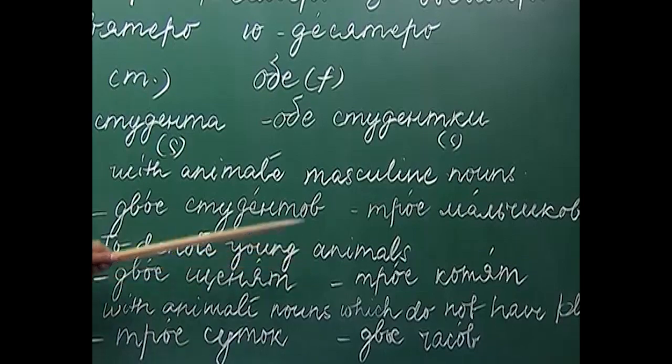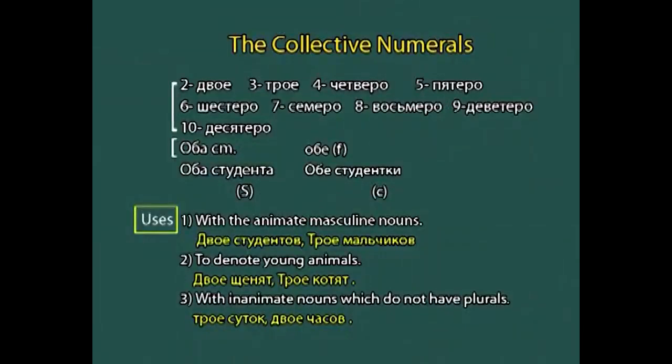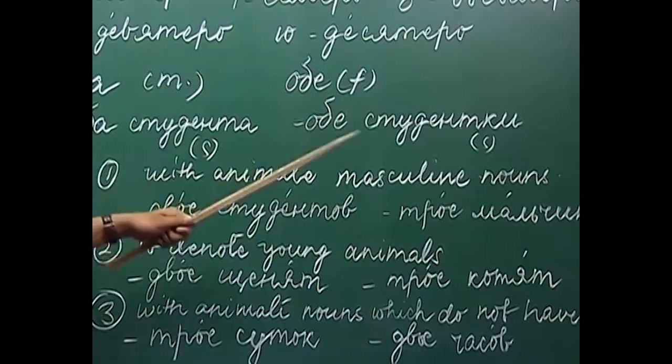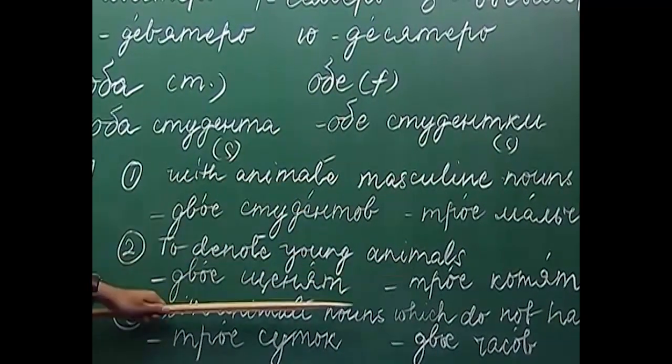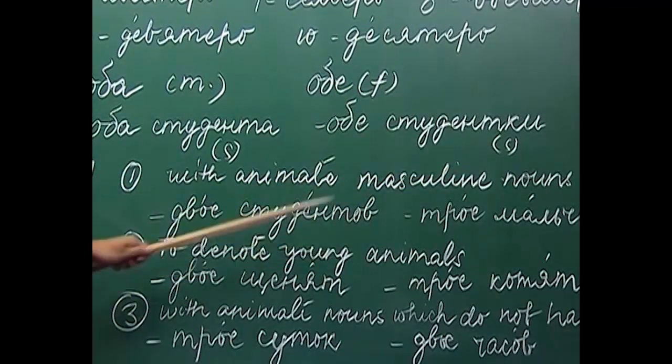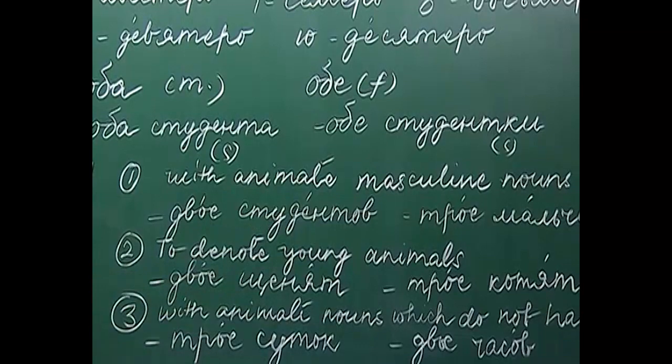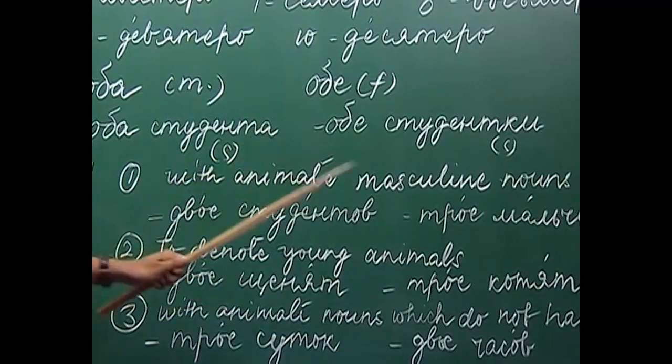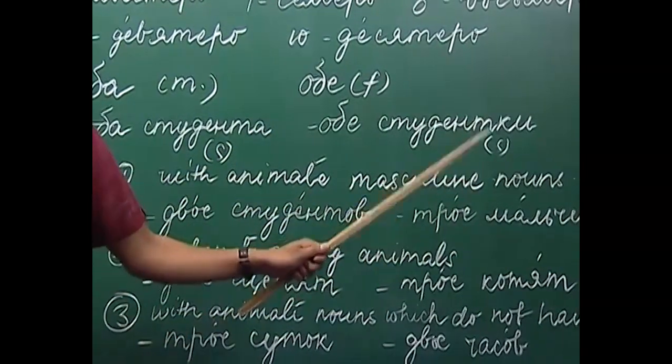So, to denote the young animals, we can use the collective numerals to denote the quantity of persons which are masculine nouns plus young animals, and the third use is with inanimate nouns which do not have plurals.